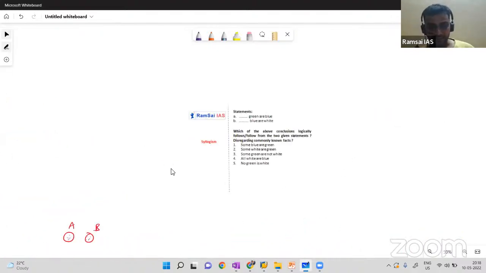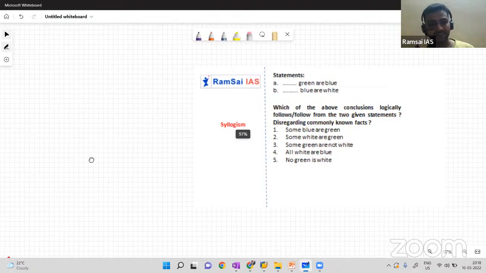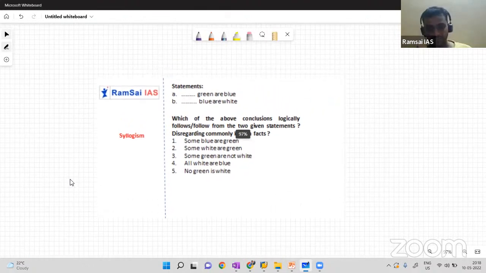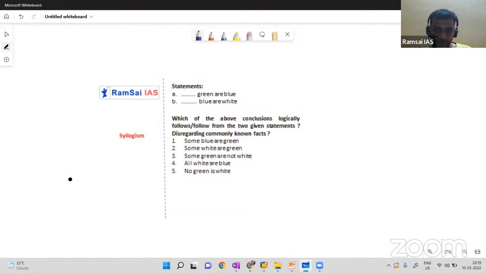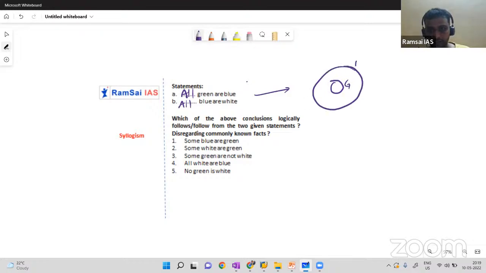Now, the first question we will solve, this was not asked in any previous CSAT, but it's an example question for you. See, imagine if the question is like this: all green are blue and all blue are white. How to draw the diagram? We know the relation between green and blue from statement A. So the diagram should be like this: all green are blue. Next, all blue are white.